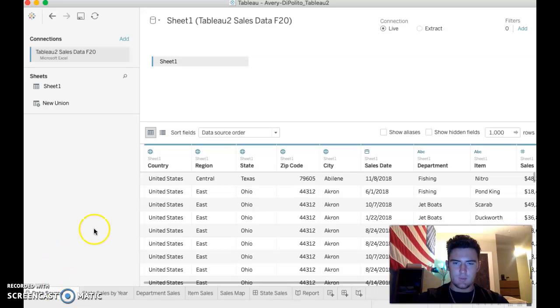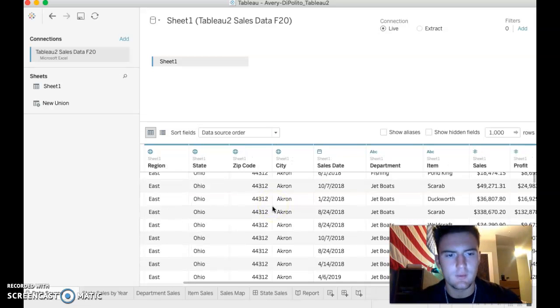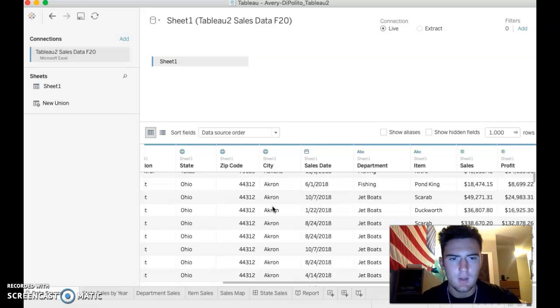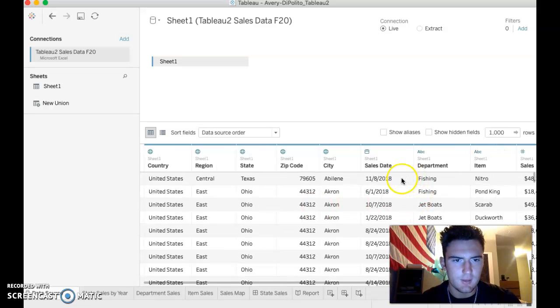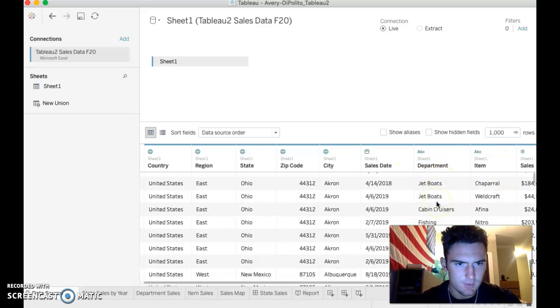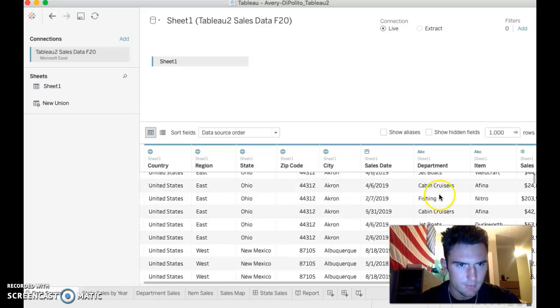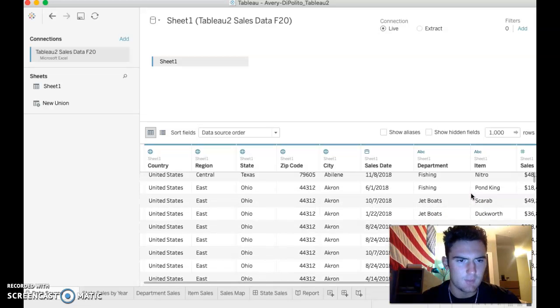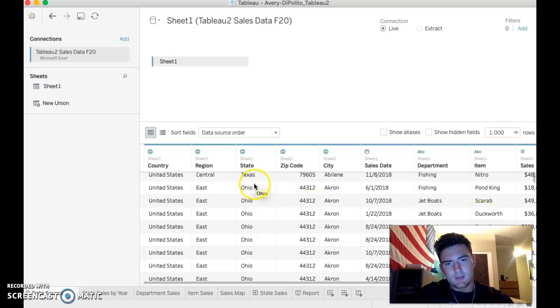So, starting with the data, this was the data I was given, and I wasn't really sure exactly what type of company I was going to be looking at, but just looking at it, I saw fishing, jet boats, cabin cruisers. So I'm taking it as some type of boating company, water sports. They have an assortment of items, and they're all over the U.S. I don't think I saw anything in Alaska or Hawaii, but all over the continental U.S.